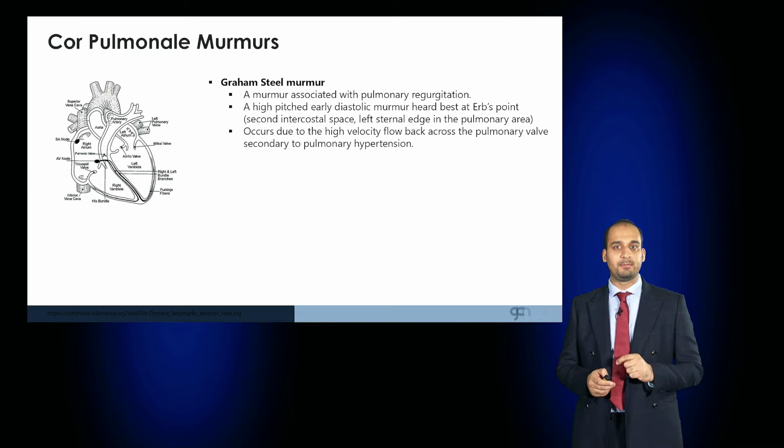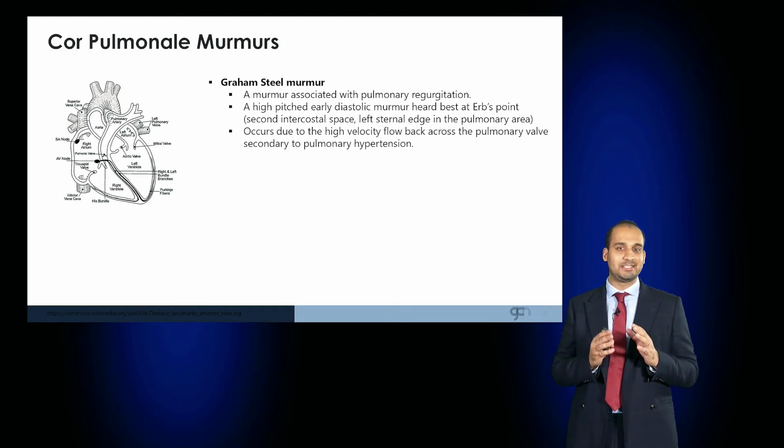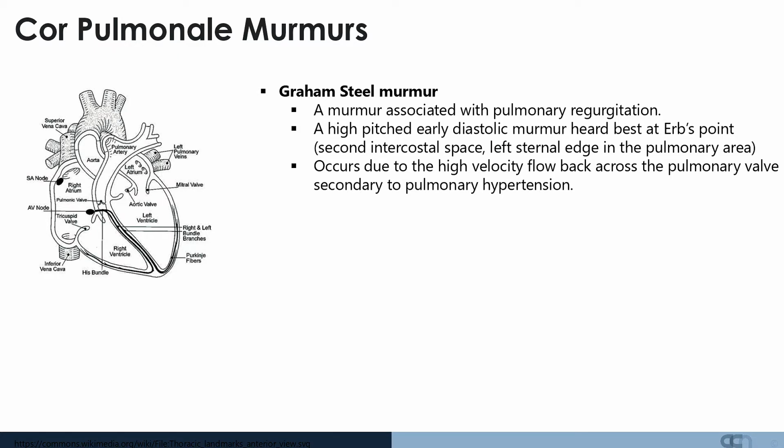So the Graham-Steel murmur is the murmur associated with pulmonary regurgitation. It's a high-pitched early diastolic murmur, best heard at Erb's point. That's the second intercostal space at the left sternal edge in the pulmonary area. And it occurs due to high velocity flow back from the pulmonary valve secondary to pulmonary hypertension.